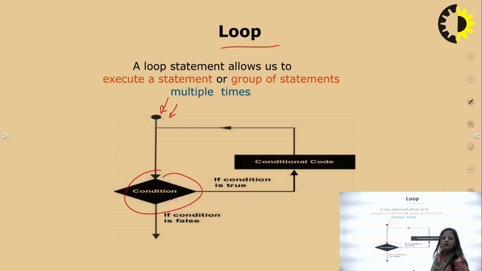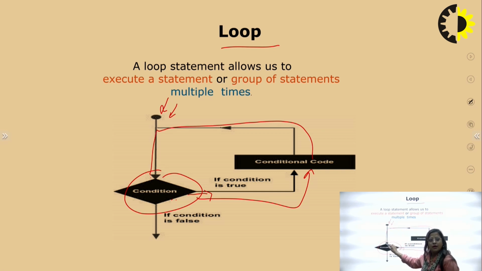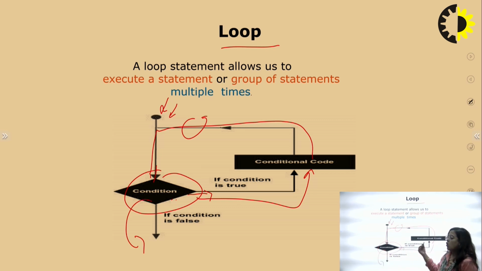If your condition is true, then it comes to your conditional code, prints that code, and comes again to the updation according to the statement and condition, and then again checks the condition. If your condition is false, then it exits this code and this block and comes to the next, outside of this block.